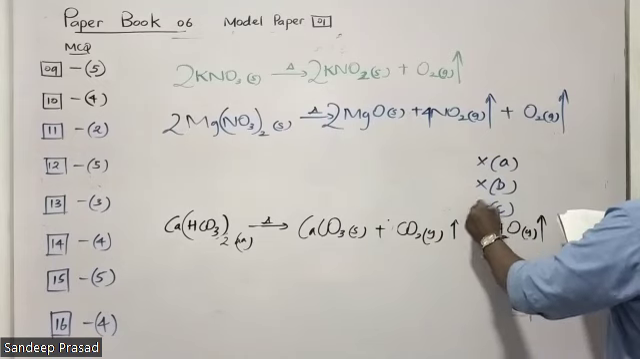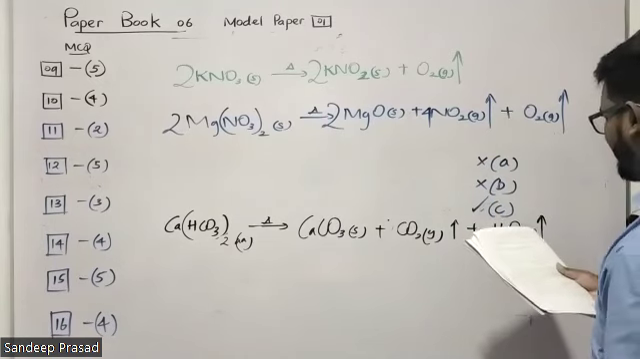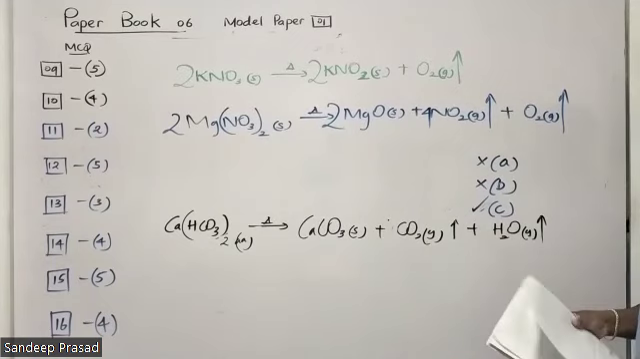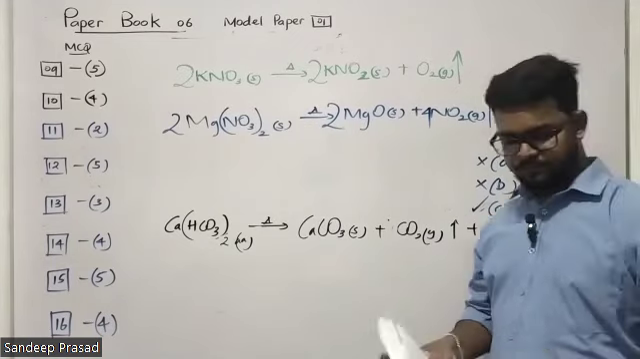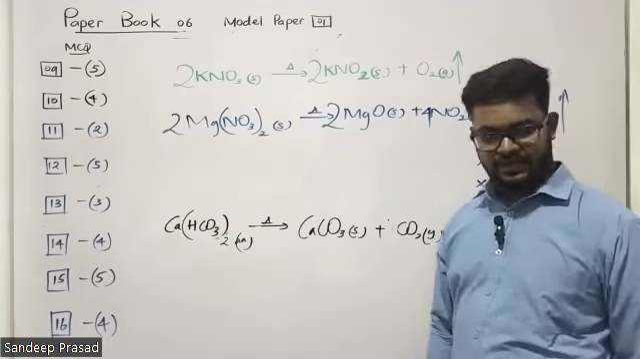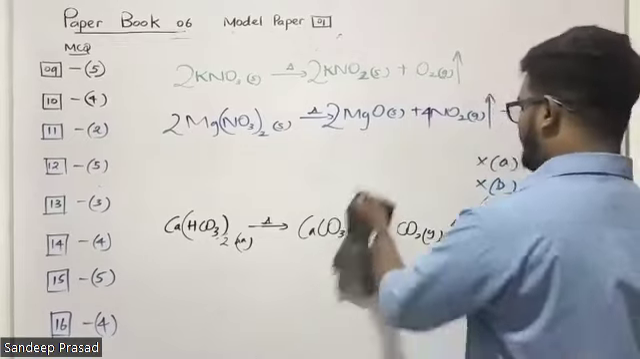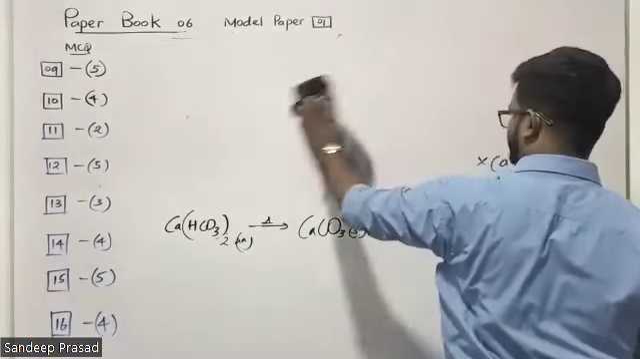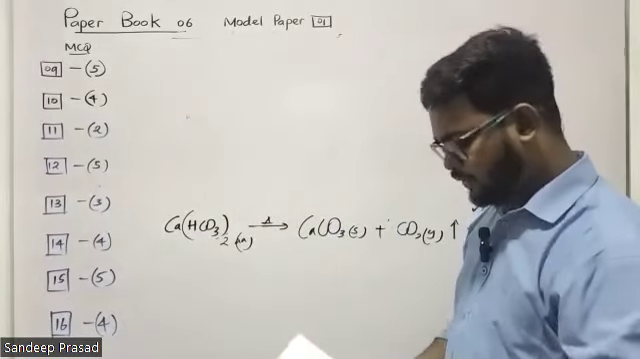The thermal decomposition temperatures of second group carbonates increase down the group. Is that correct? Down the group, thermal decomposition temperatures are increasing. Yes, correct. Remember, students. So how do you explain this one? In the second unit, we learn about the polarizing power, right?